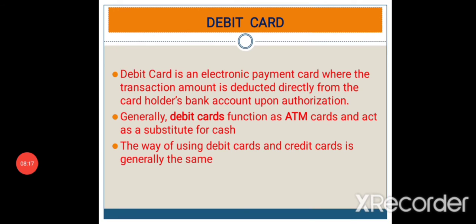Next is the debit card. A debit card is an electronic payment card where the transaction amount is deducted directly from the cardholder's bank account upon authorization. A debit card functions like an ATM card and as a substitute for cash. The way of using debit cards and credit cards is generally the same. Debit card means the amount will be debited from our savings account.